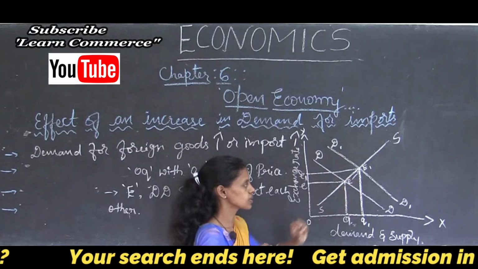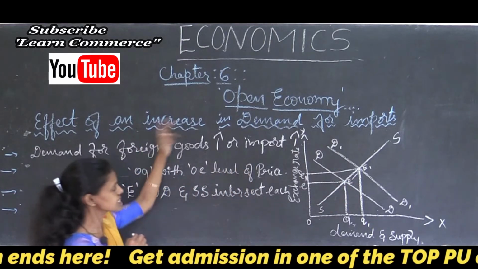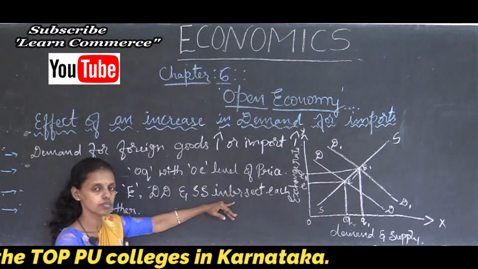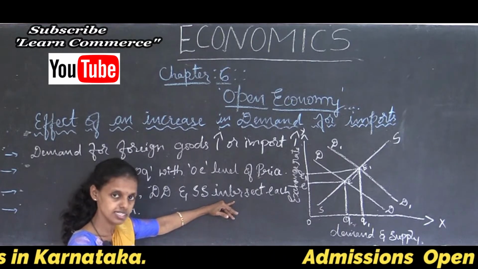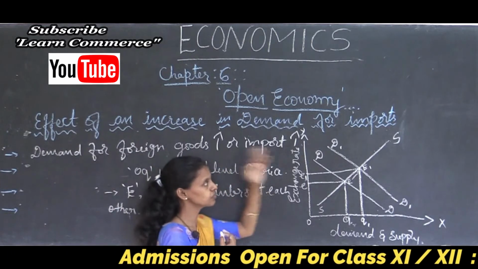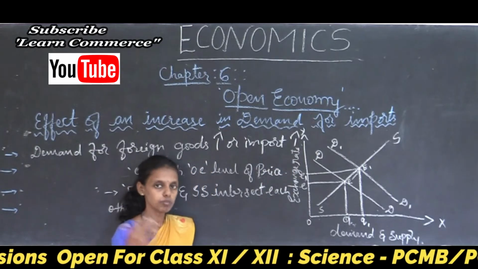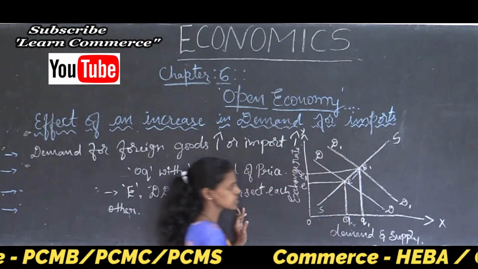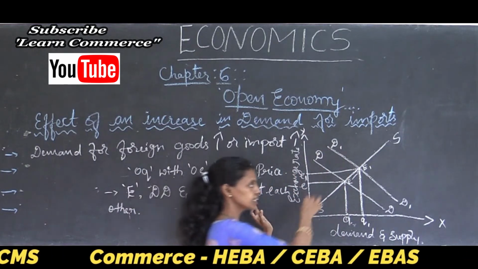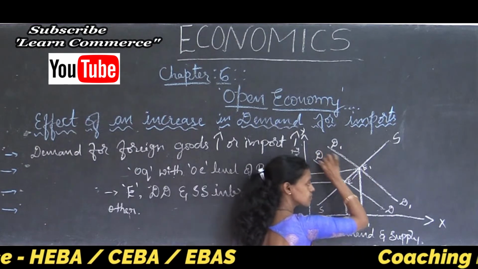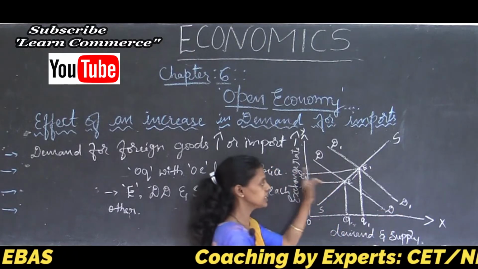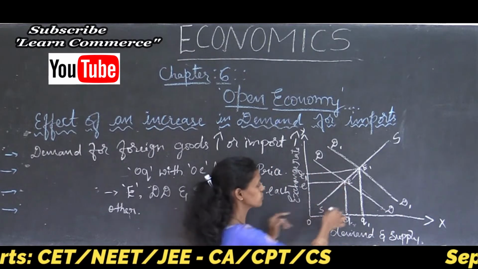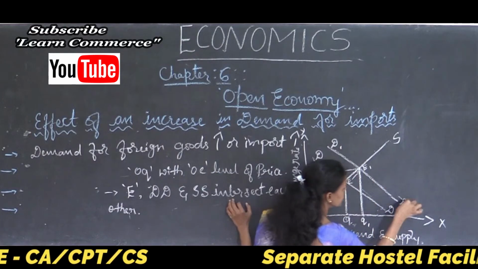Initial equilibrium. Suppose there is an increase in the demand for foreign goods by traveling, by seeing other tourism, because of an increase in the standard of living of the people. Demand for foreign goods increases, meaning imports increase. Due to the increase in imports, demand increases, thus the original demand curve DD at point E shifts upward from DD to DD1.